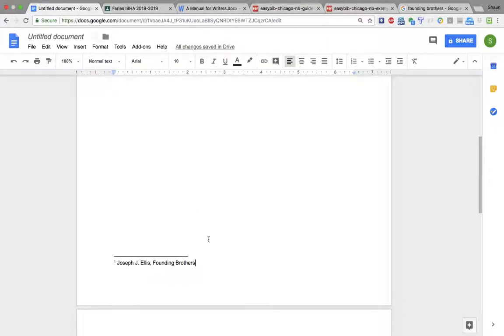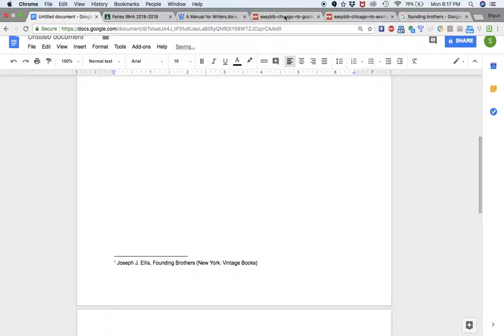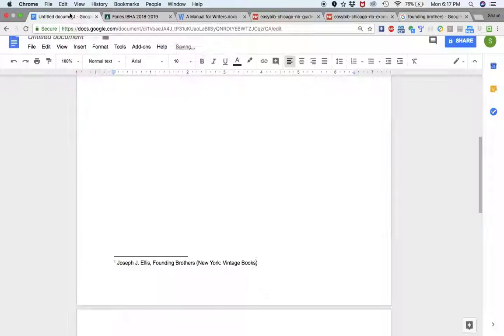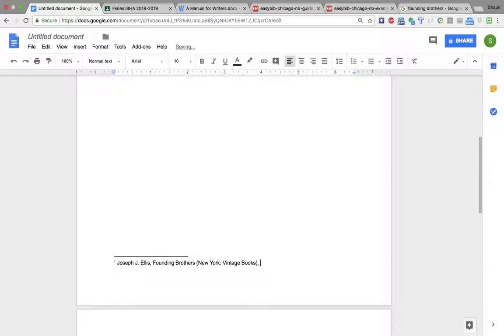So in parentheses, this would be New York, and then we said Vintage Books. Okay, what else do we need? So parentheses are over, comma, and then page numbers, comma, and then this was on page 27.